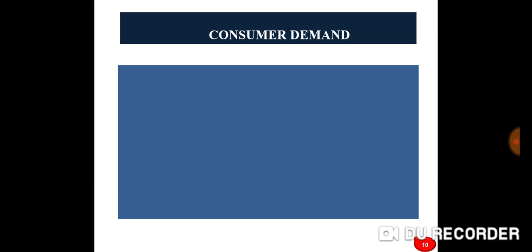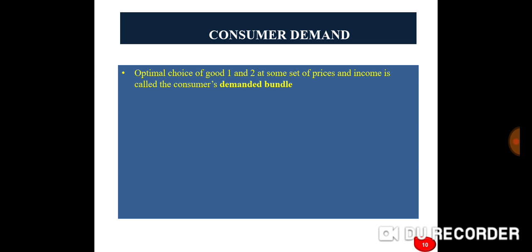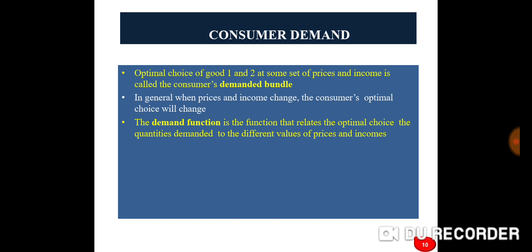Consumer demand. The optimal choice of goods 1 and 2 at some set of prices and income is called the consumer's demanded bundle. In general, when price and income change, the consumer's optimal choice will change. The demand function is the function that relates the optimal choice, the quantities demanded, to different values of price and income. The demand functions depend on both price and income.